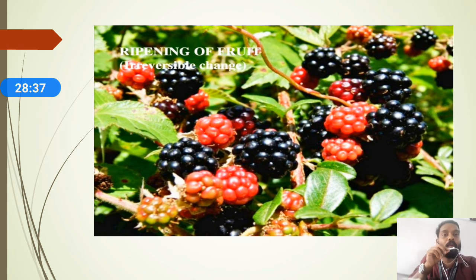Yes, you can see the ripening of fruit. Here you can see beautiful fruits, the grapes, in different colors.